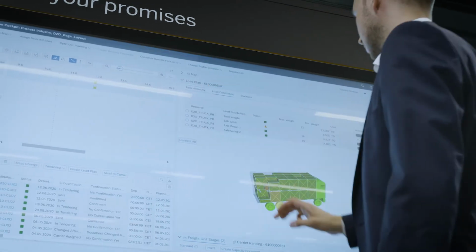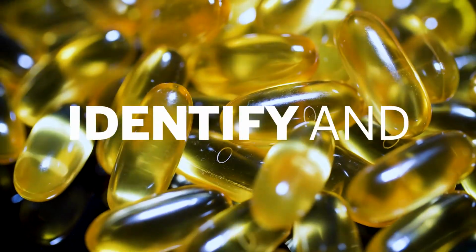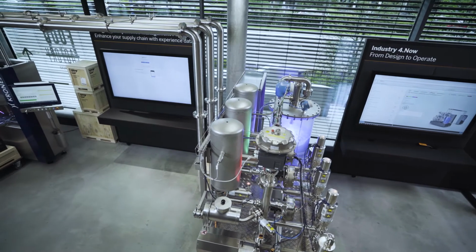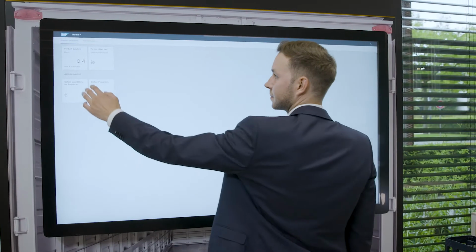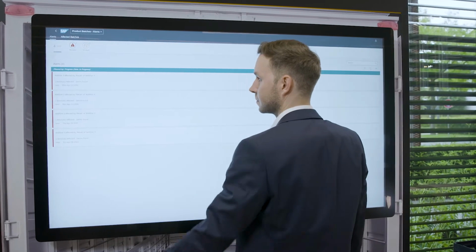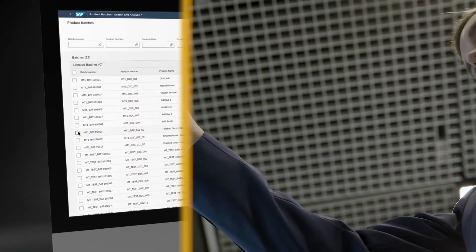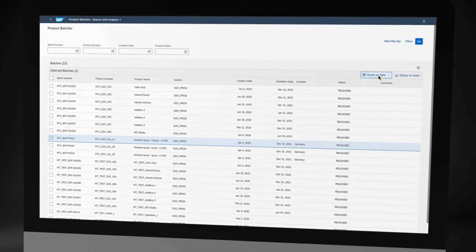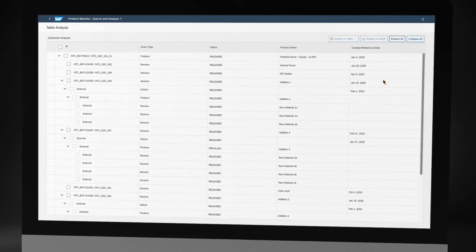SAP Logistics Business Network offers opportunities to identify and leverage the potential of fully integrated logistics. The Material Traceability option connects batch information at a cross-company level. By utilizing blockchain technology, insights are shared within a secure network, creating trust and transparency.